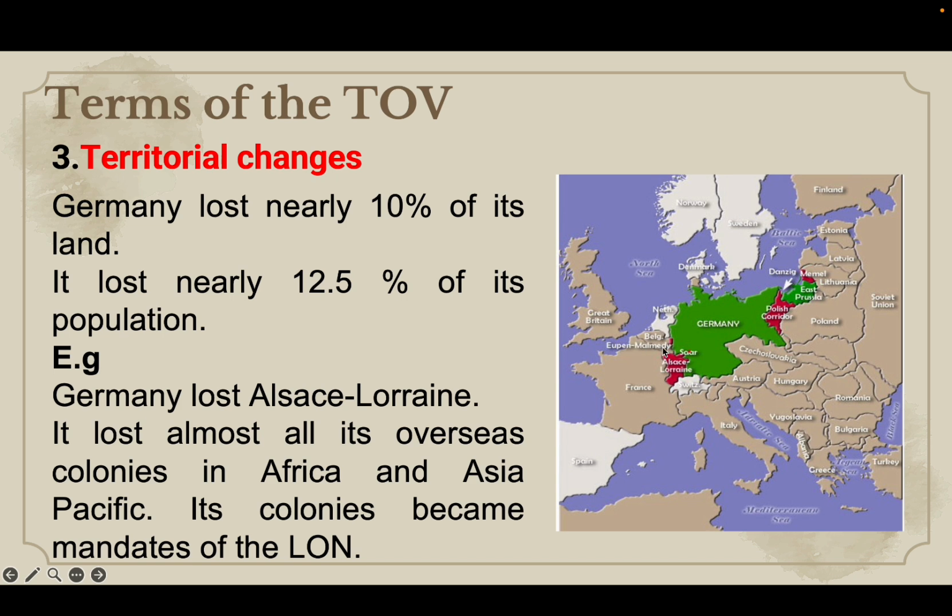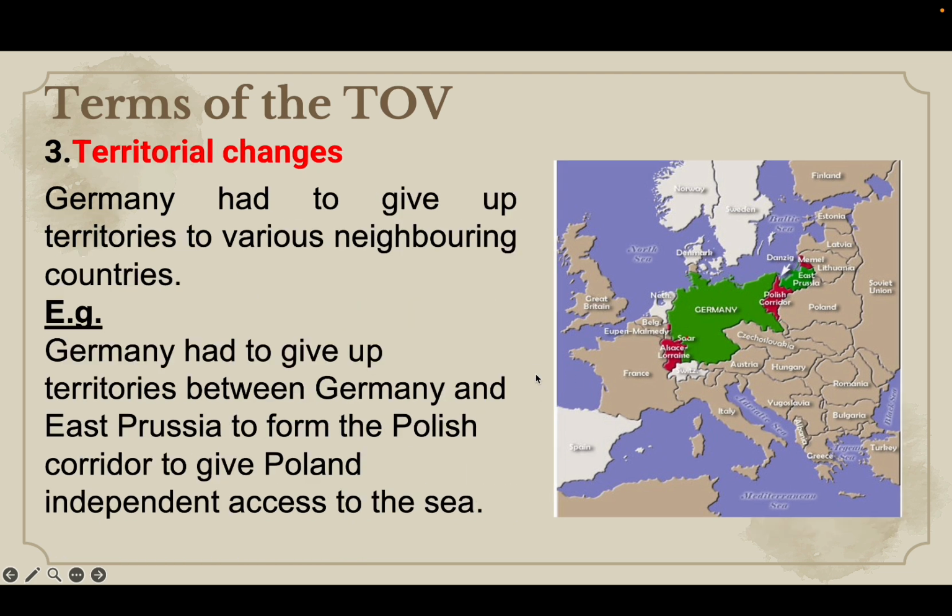Okay, I mentioned about Alsace-Lorraine. It was returned to France. Okay, but if you see this area, there's one more area over here. It's called the Polish Corridor. Now, this is actually a territory between Germany and East Prussia, and this territory was actually given up to Poland, okay, so that Poland would have access to the sea.